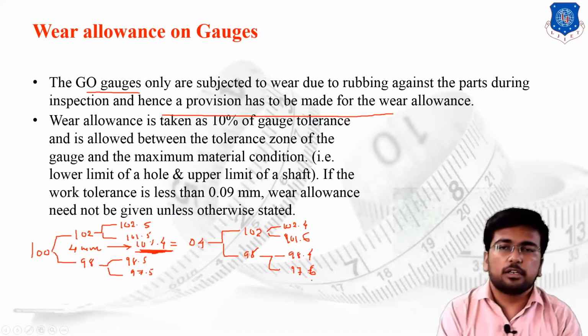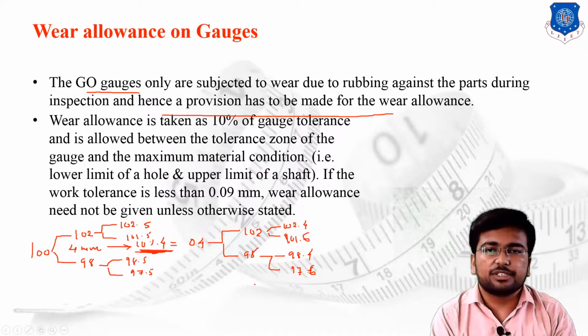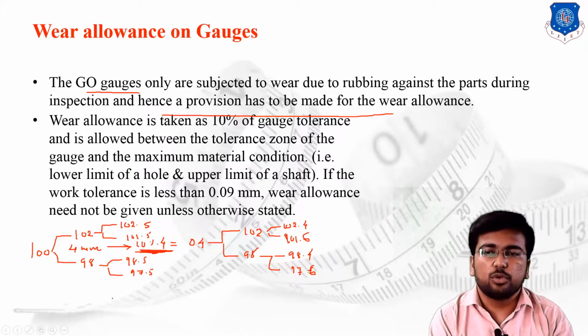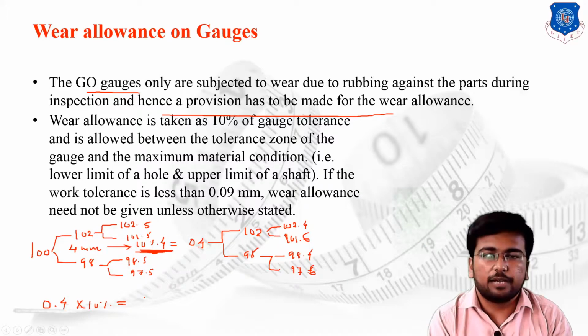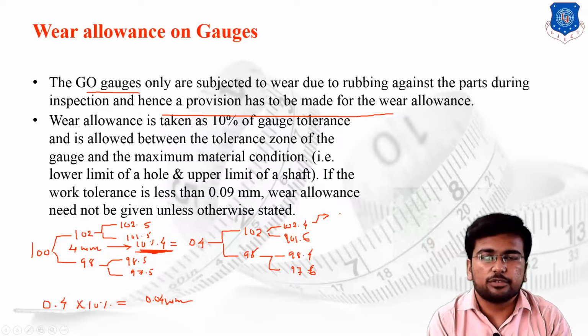And again, if the wear allowance is not provided, then what we are supposed to do, we are accepting 10% of this 0.4 value. So I can say that the gauge or wear allowance for the particular gauge will become 0.04 mm.